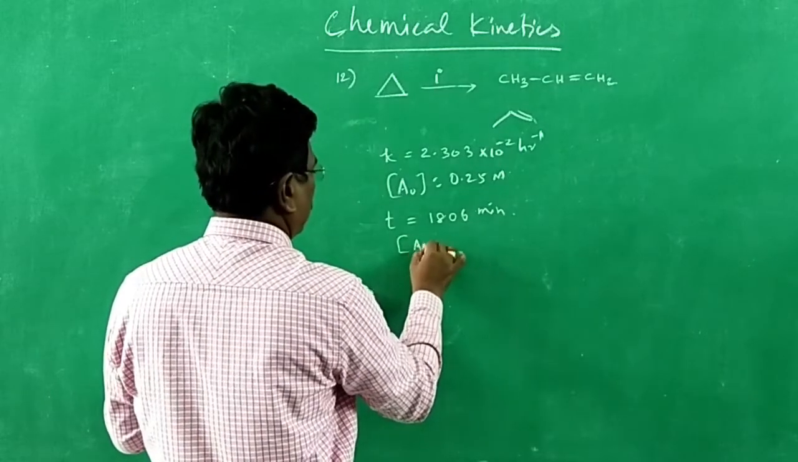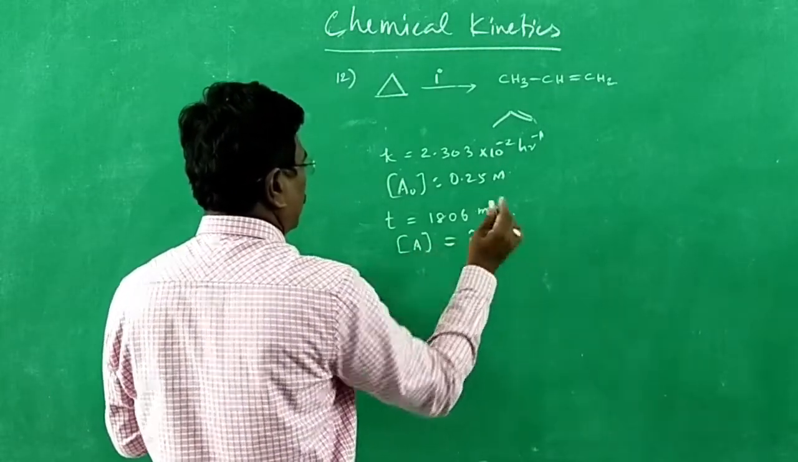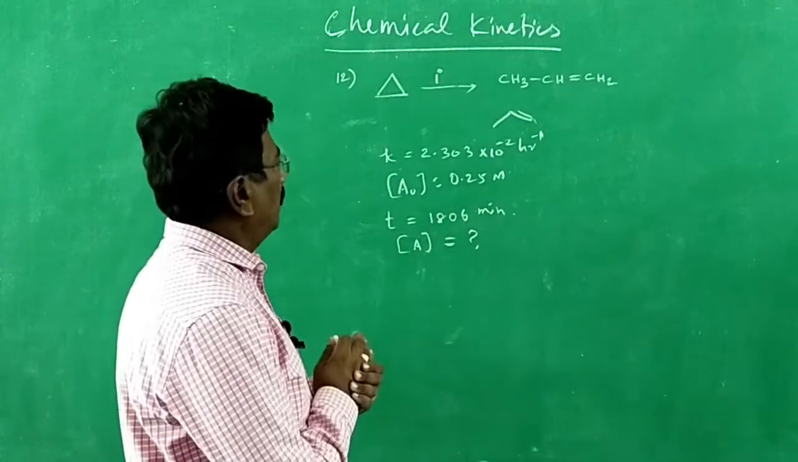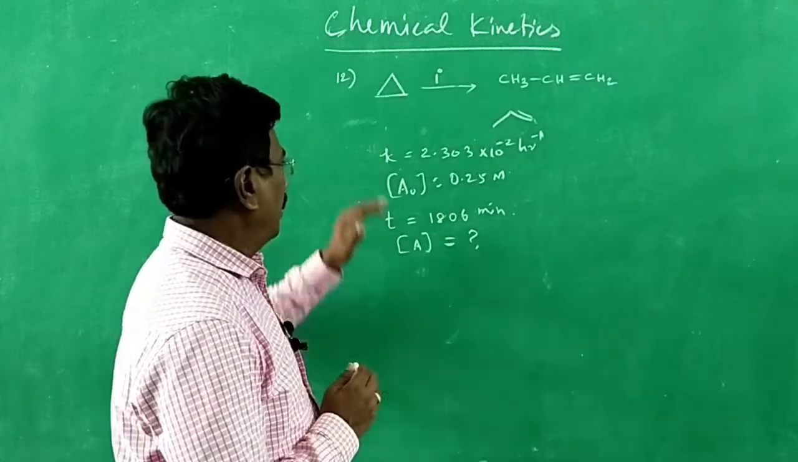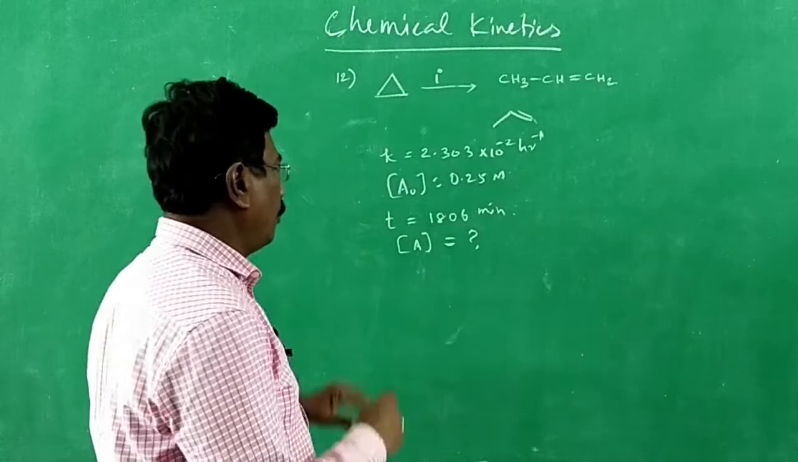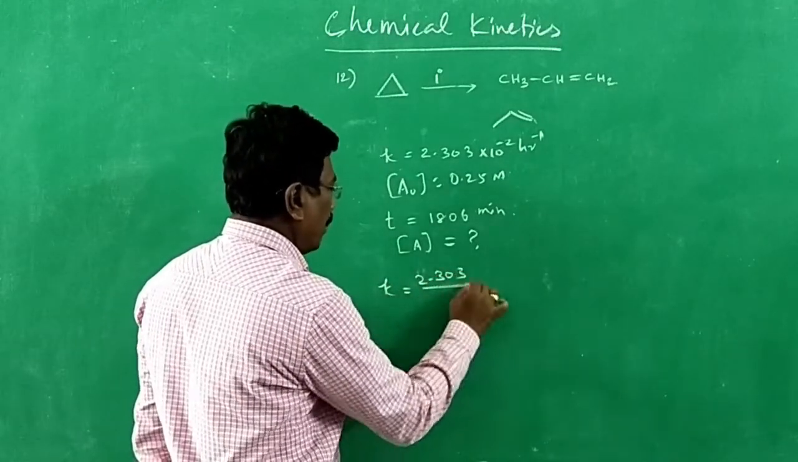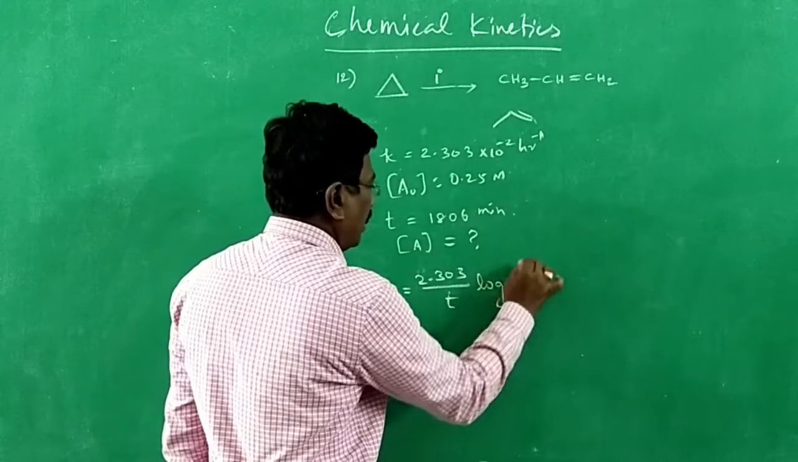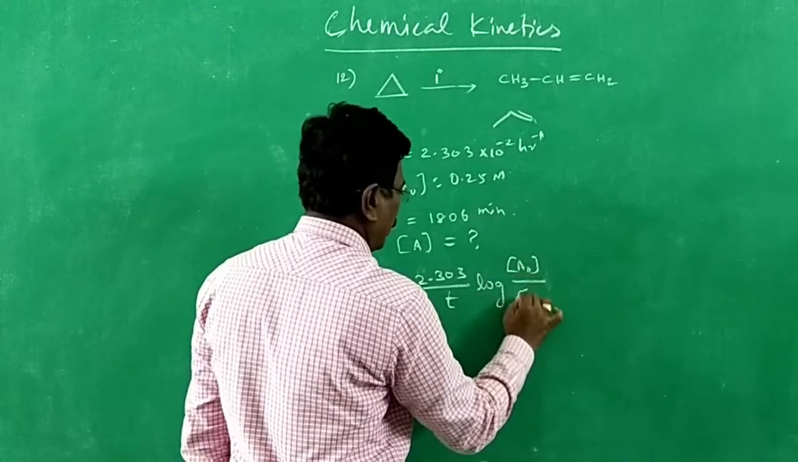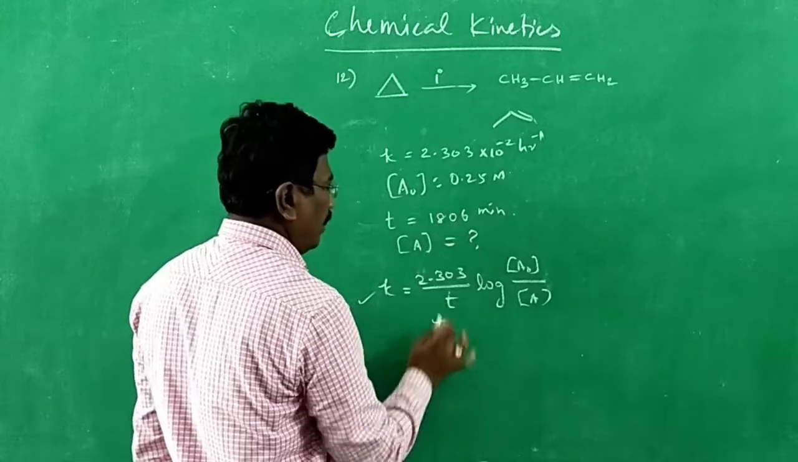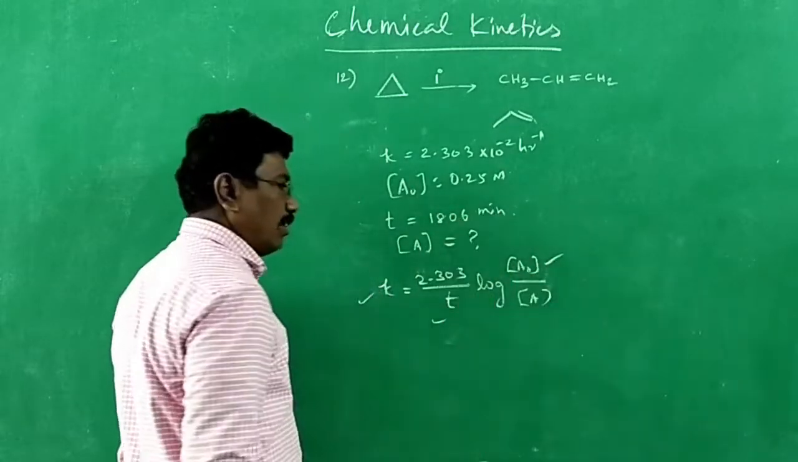A naught is given, A is asked, after time 1806. It is first order. Rate constant given, concentration A is asked. Therefore, you know the relation: K is equal to 2.303 by T log A naught by A. This may be the equation. Because all the data we know, K, T, A naught are given, the only unknown quantity is A.